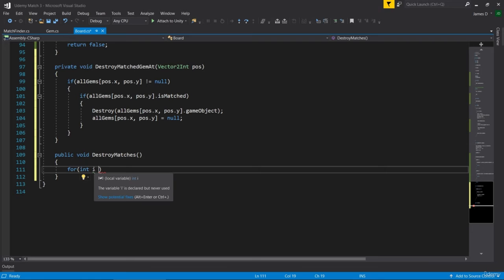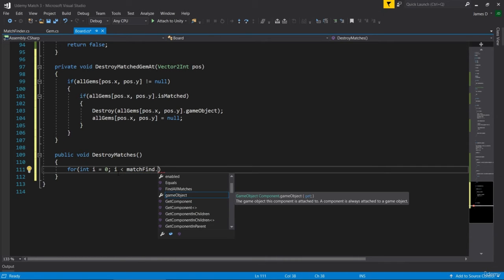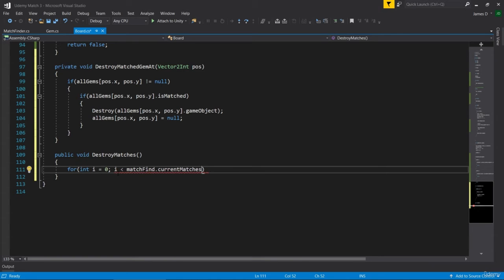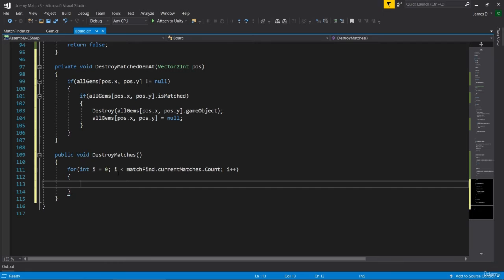So we're going to create an int value that we're just going to call i and set that to be 0. As long as i is less than the match finder that we have a reference to, matchFinder.currentMatches.Count, so however long the current matches is, then i++. So this is our way of looping through that current matches array.